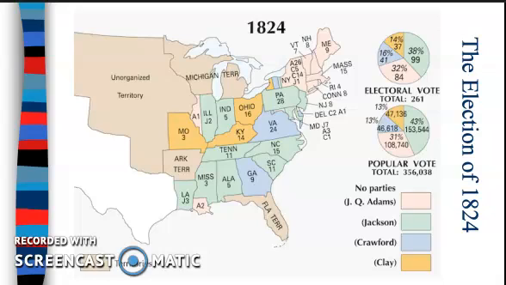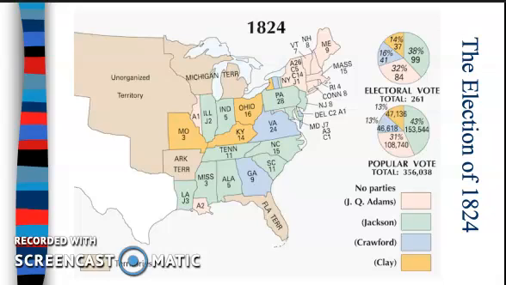Jackson wins much of the South and the Southwest United States. Clay wins good bits of the Midwest: Ohio, Kentucky, Missouri. John Quincy Adams wins most of the Northeast. Crawford wins a few of the states in the middle, Georgia, Virginia, which is a pretty big state at that time. But the problem is that no one wins a majority of the electoral vote.